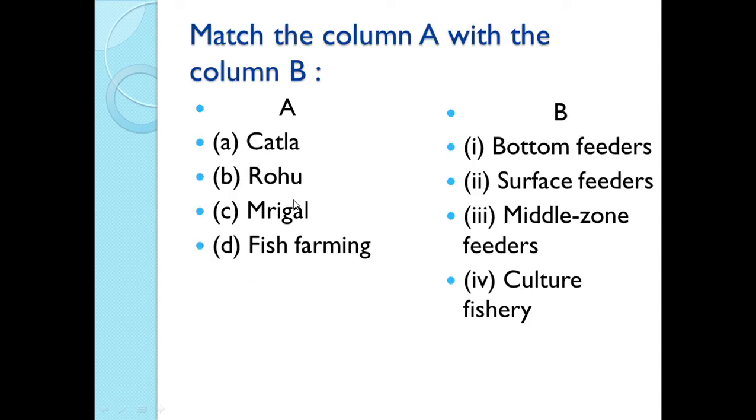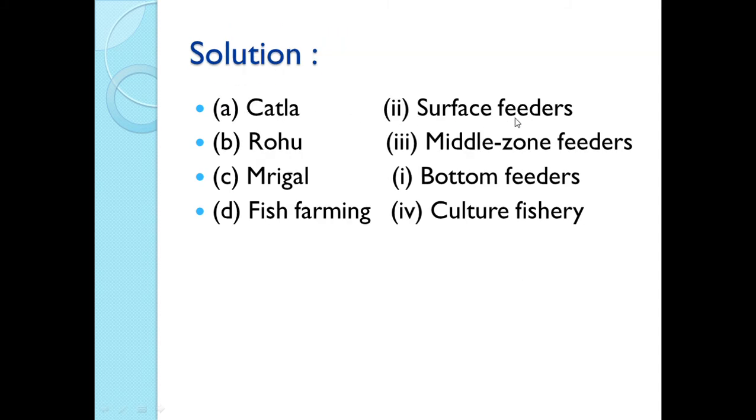Now let us discuss the match the pairs. Again this question is related to the composite fish culture. You have to match column A with column B. Katla, Rohu, Mrigal, fish farming. The options are bottom feeders, surface feeders, middle zone feeders and the culture fishery. So the answer is Katla are surface feeders, Rohu are the middle zone feeders, Mrigals are the bottom feeders and fish farming is also called the culture fishery.